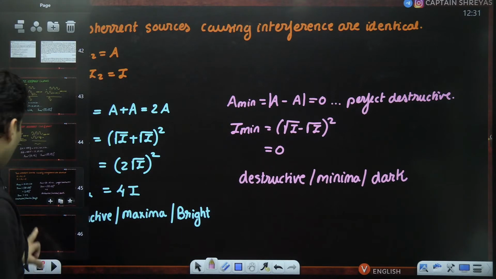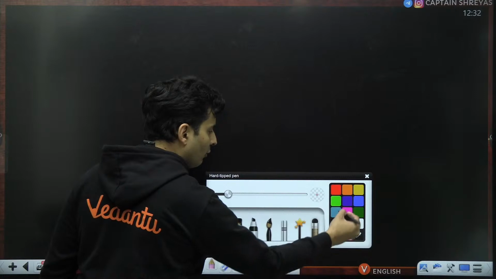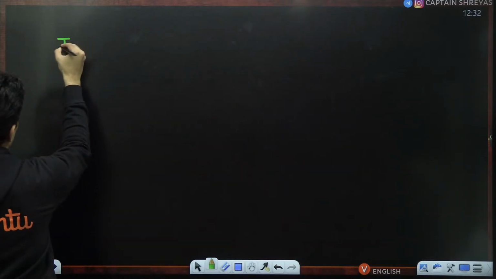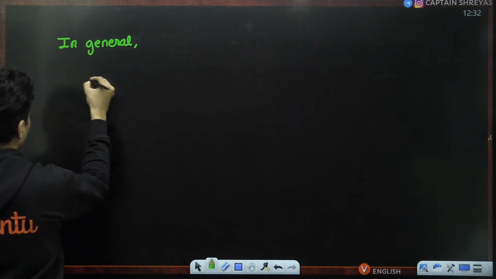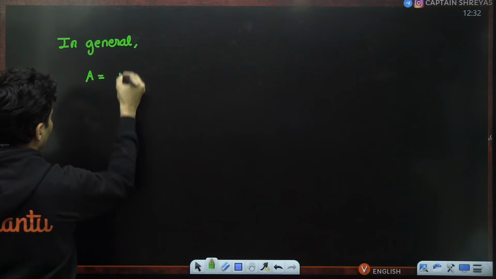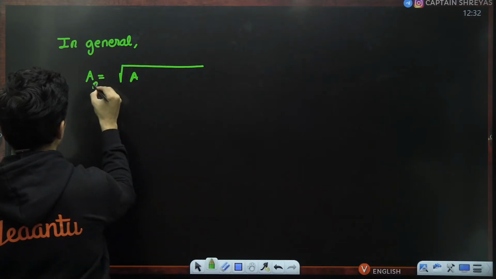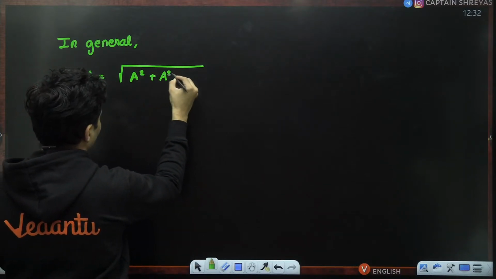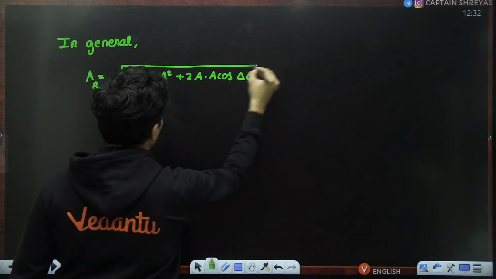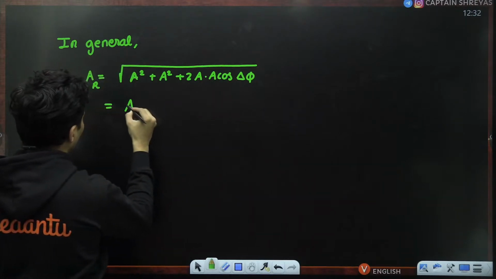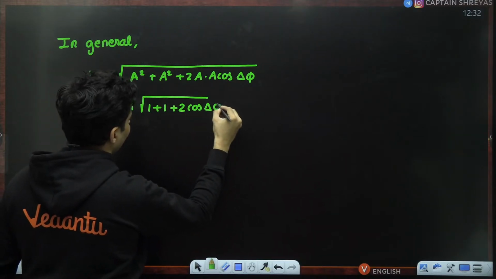We also know that when this thing happens, in general, if you want to find the intensity or the amplitude, it will be given by root of A1 square, this is the resultant amplitude, A square plus 2AA cos del phi. In general, you can see A can be taken out common and I will be left with 1 plus 1 plus 2 cos del phi.